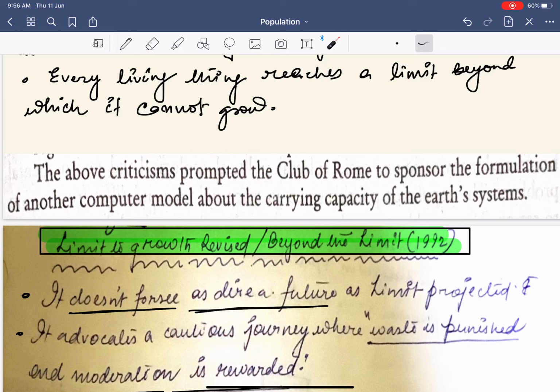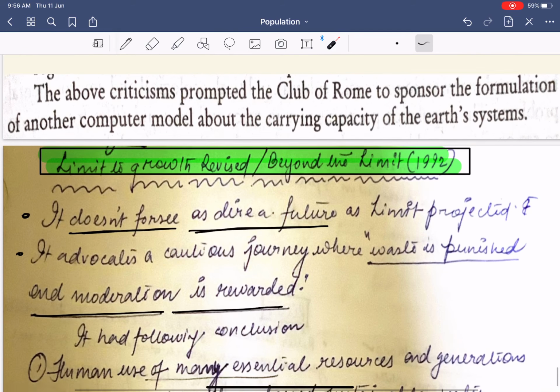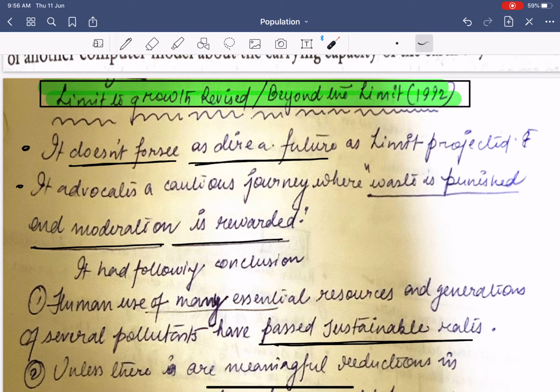Now, the above criticism prompted the Club of Rome to sponsor the formulation of another computer model about the carrying capacity of the Earth system. This was called Limits to Growth Revised, or Beyond the Limits. What was this actually? This is the new model that they developed. It says that it does not foresee a dire future, a dangerous future, that the limits to growth sees. It advocates a cautious journey where waste is punished and moderation is rewarded. It simply says that if you waste the environmental resources, then it will lead to a penalty or punishment.